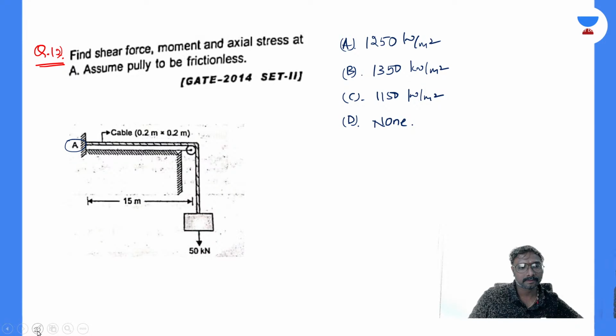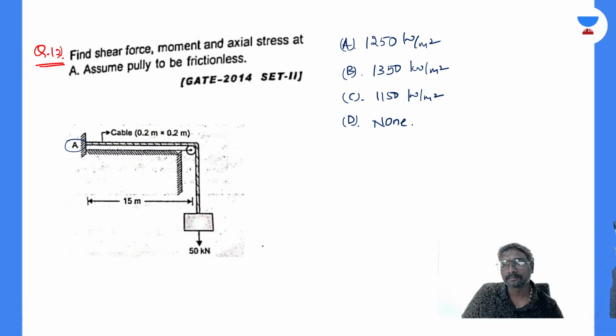Yes, options are written. Try to select the correct answer.